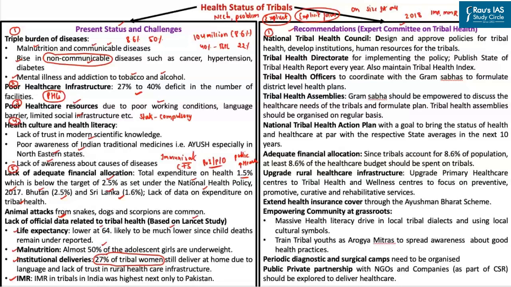This health council should comprise representatives from various ministries such as the Ministry of Health and Family Welfare, the Ministry of Panchayati Raj, the Ministry of Tribal Affairs, the Ministry of Rural Development, and so on. So all the relevant stakeholders should be given due representation in the Tribal Health Council. And this council should be able to design and approve policies to improve tribal health. It should try to develop various institutions to improve tribal health. It should also ensure that we have adequate human resources to take care of the healthcare needs of the tribals.